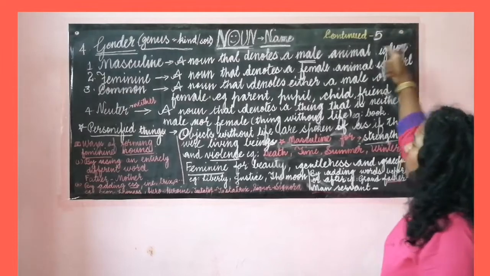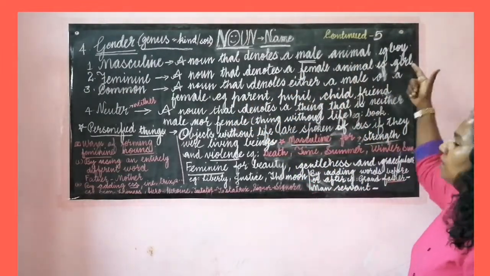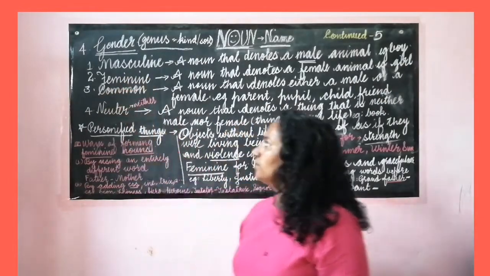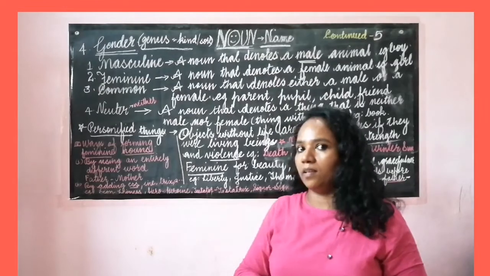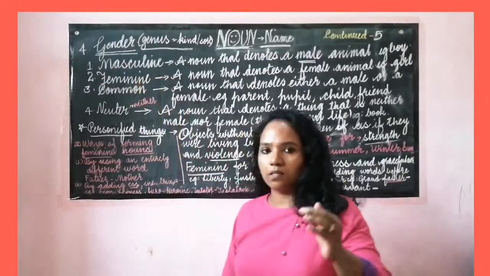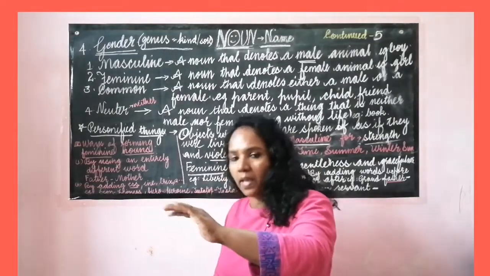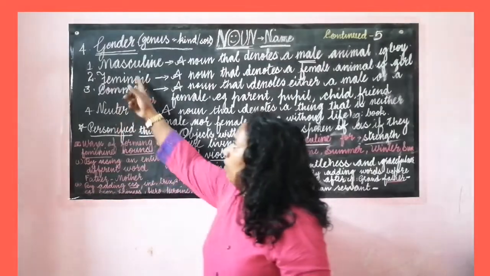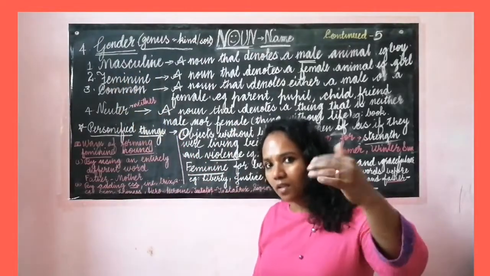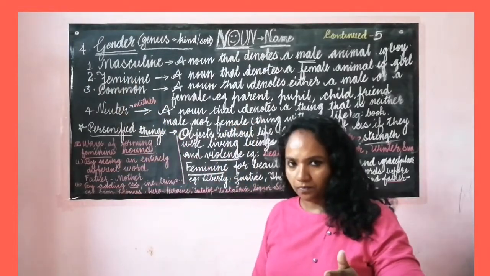Here, boy is masculine and girl is feminine. Masculine, feminine. And we have a third category, that is common. Masculine means male. So we are talking about the sex, whether it is male or female. All the nouns that are male come in masculine. All the nouns that are female come in feminine.